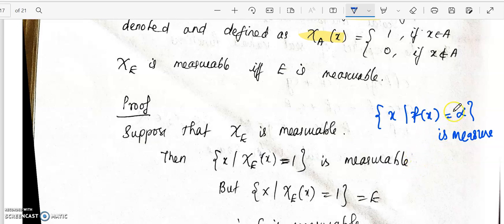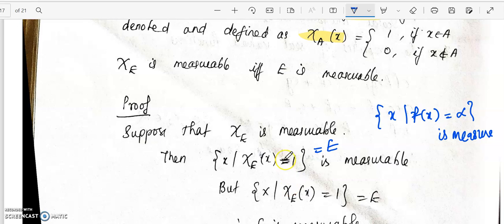So let me take alpha equal to 1. Then take the set of all x such that chi E of x equal to 1. This will be equal to the set E, because the value of chi is 1 whenever x belongs to E. So therefore this is equal to 1 for the set E, so this will be equal to the set E.